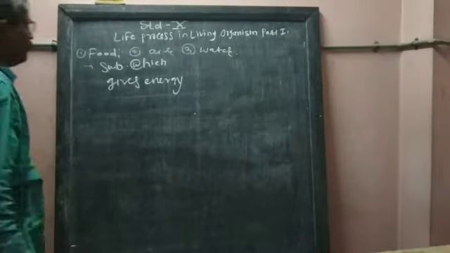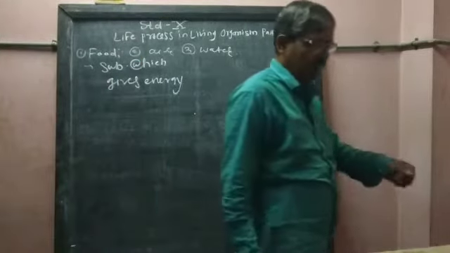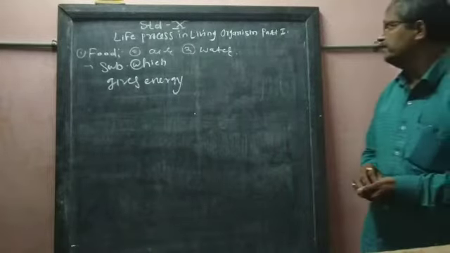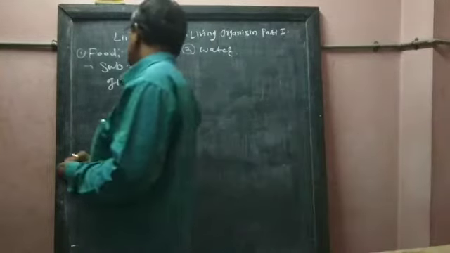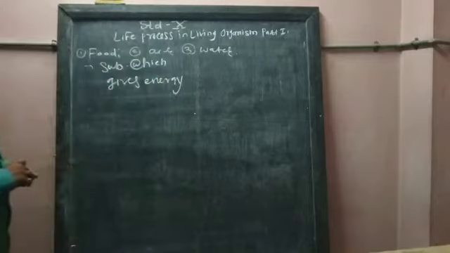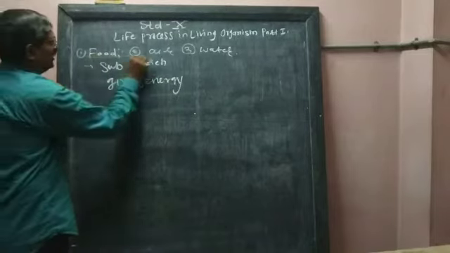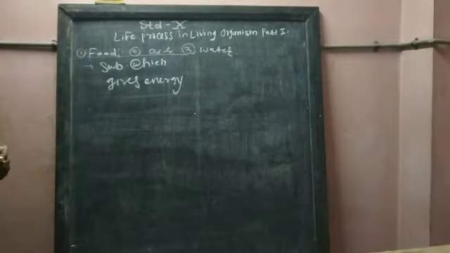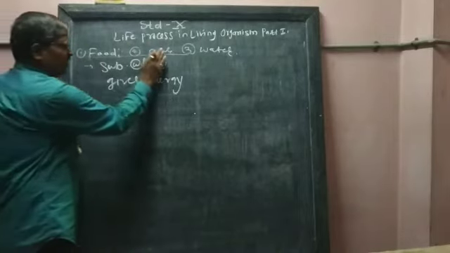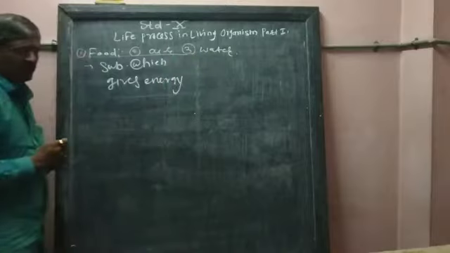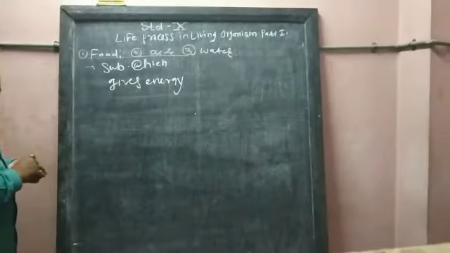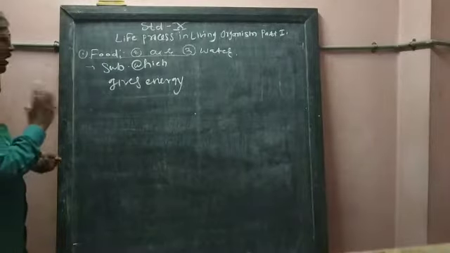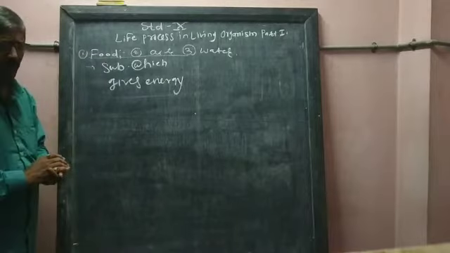Welcome students. Today we will study life process part 1. Life process in living organisms is because of three things. Which are the three things important for different kinds of life process? One is their food, second one is their air, and third one is their water.